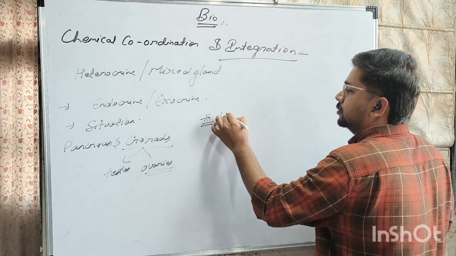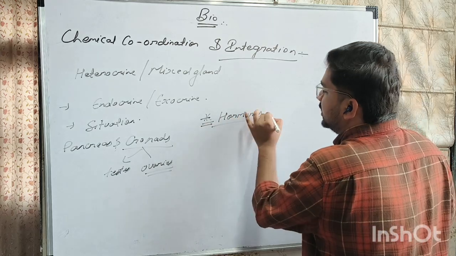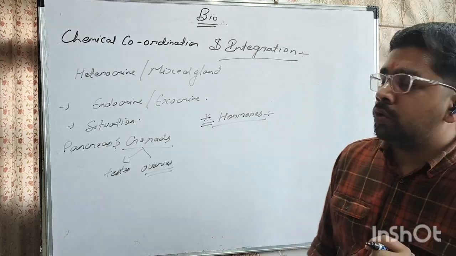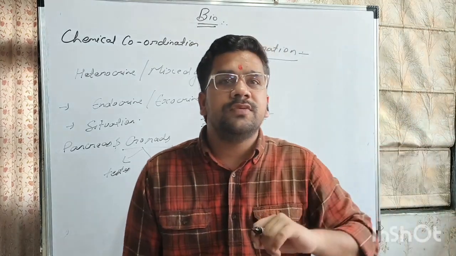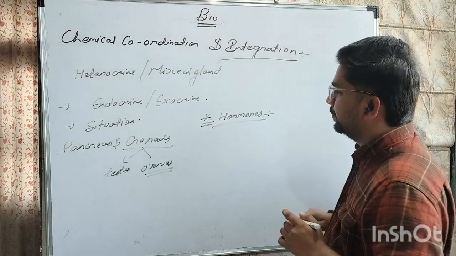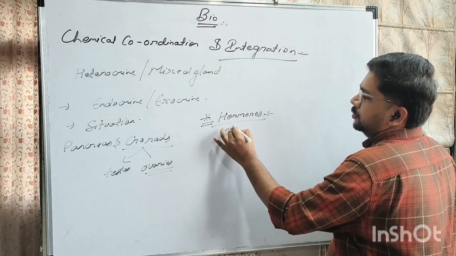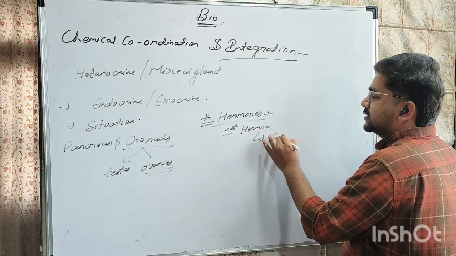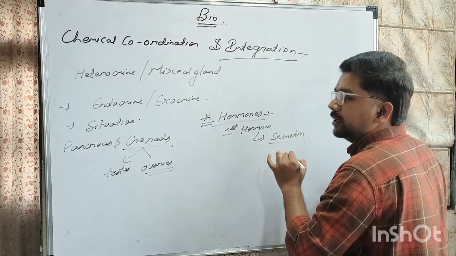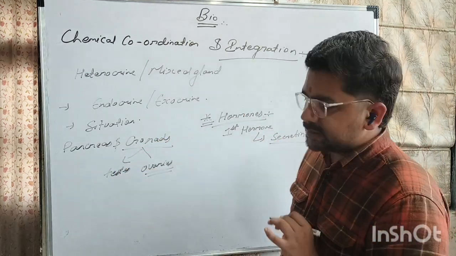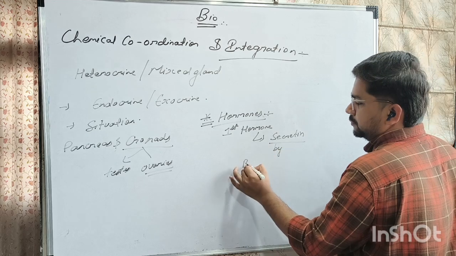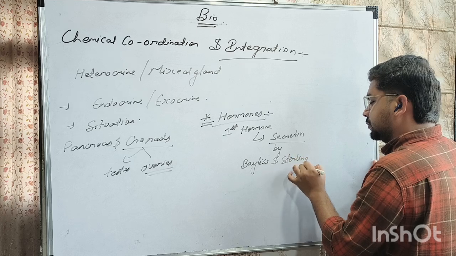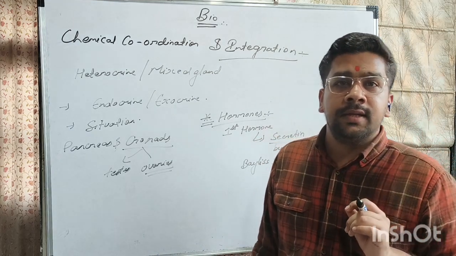Now these glands are going to secrete hormones. Now, what is a hormone? Who discovered the first hormone? Which was the first hormone ever discovered? So let us have a look. The first hormone which was discovered is secretin. What was the name of the hormone? Secretin. And it was discovered by two scientists named Bayliss and Starling. What were their names? Bayliss and Starling.